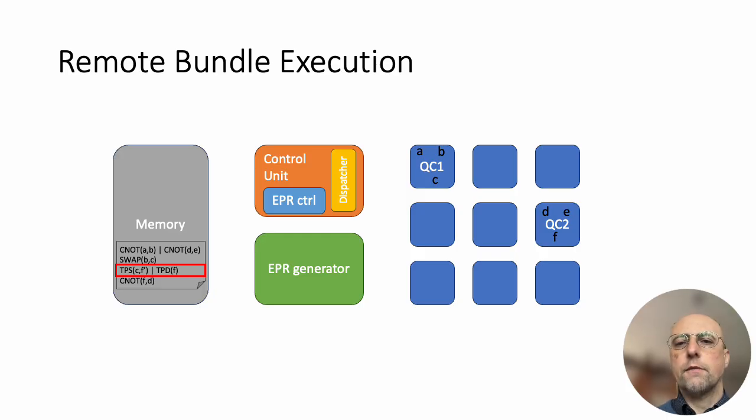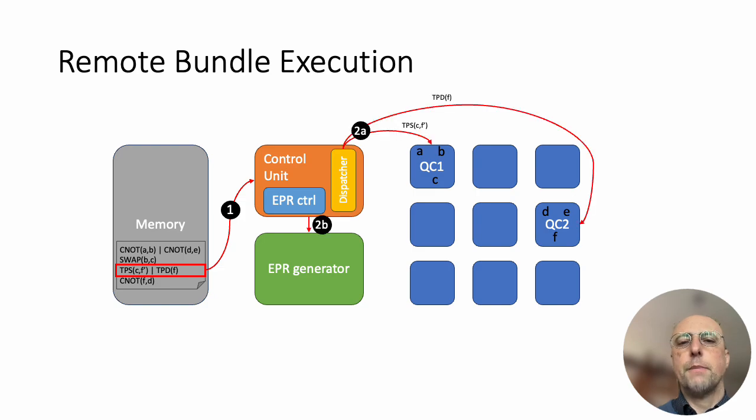Here is an example of the execution of a bundle containing the TPS and TPD instructions. First, the control unit fetches the instruction bundle which implements the teleportation operation, aiming to teleport the quantum states of qubits C to F. Then the TPS instruction is dispatched to quantum core 1 and the TPD instruction is sent to quantum core 2. Simultaneously, the EPR control module configures the EPR generator.